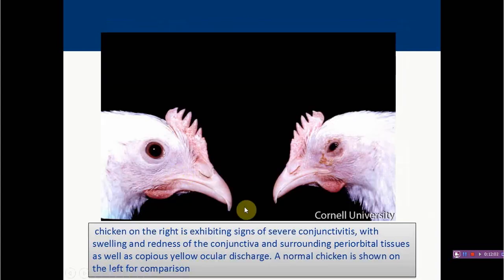Here you can see two birds shown in these pictures. This one is comparatively healthy, while this one is actually affected by ILT. Here you can see the periocular tissue and conjunctiva are mainly affected. This eye tissue is showing severe conjunctivitis with redness, and the periocular tissue is showing some sort of exudate attached to the skin of the periocular tissue.